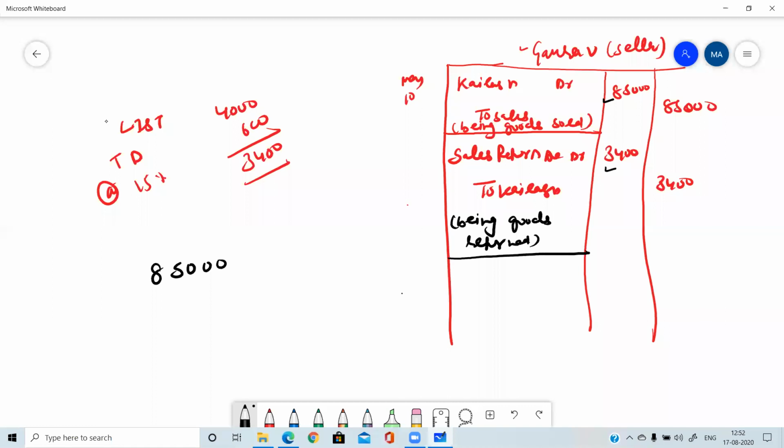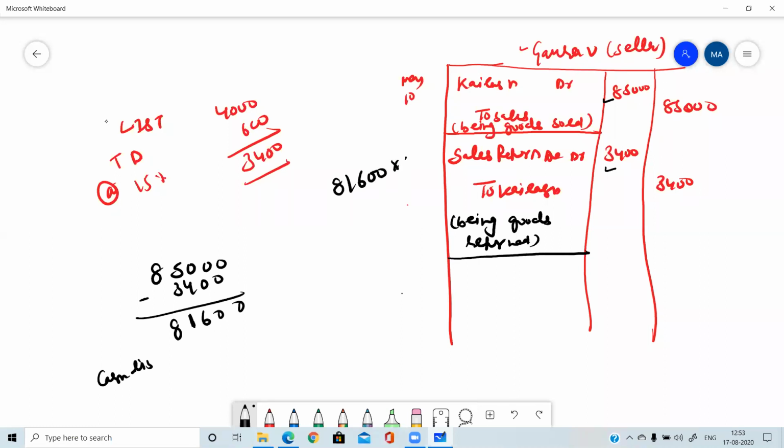Out of this 85,000, for 3,400 he has returned the goods. So first of all we need to subtract it. 81,600 we were supposed to get. Now just calculate the cash discount of 5% on 81,600.